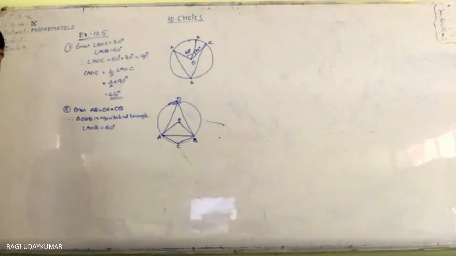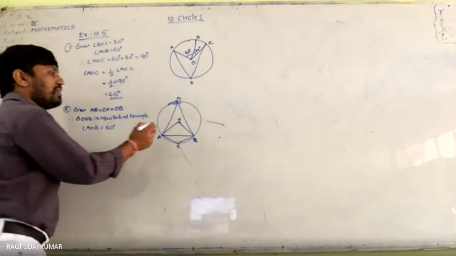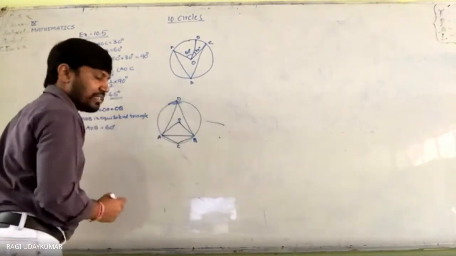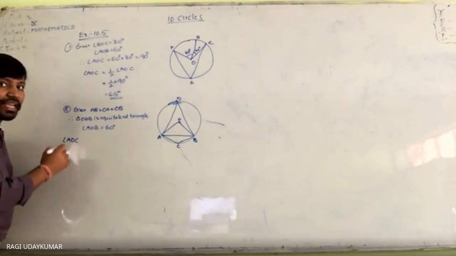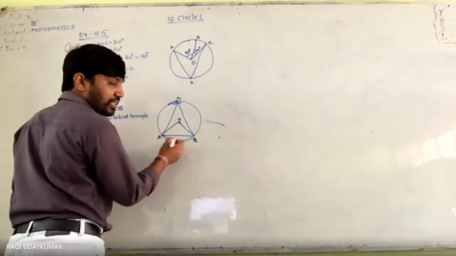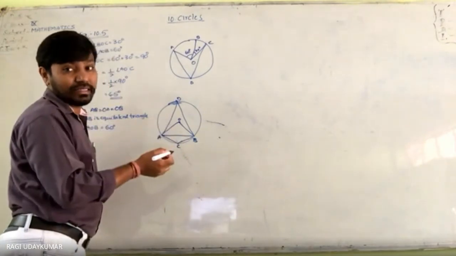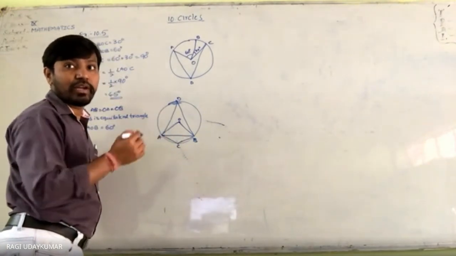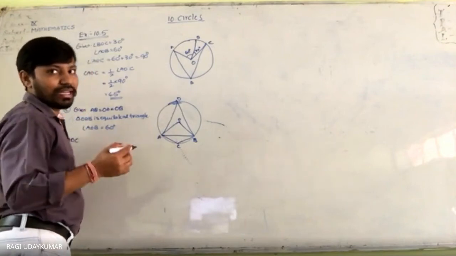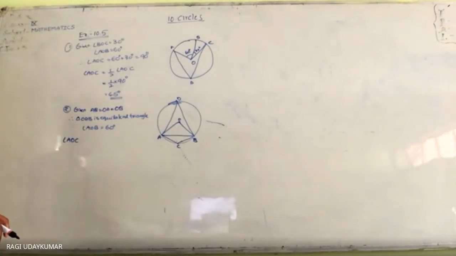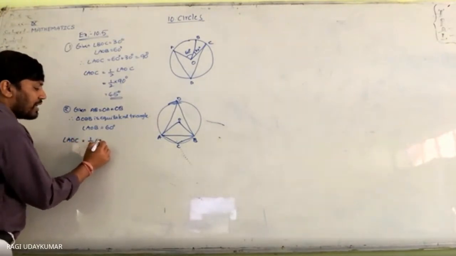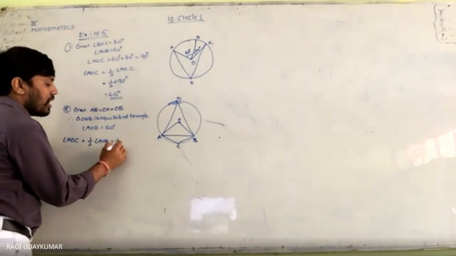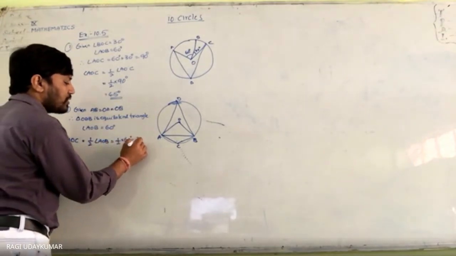Okay, so now you can do this problem in two ways. Angle AOB is equal to 60 degrees. The angle made by this chord at a point in the major sector, we have to find. First the minor is asked, but let us find the major, it doesn't matter. So angle ADB is equal to half of angle AOB, which is half of 60 degrees, which is equal to 30 degrees.